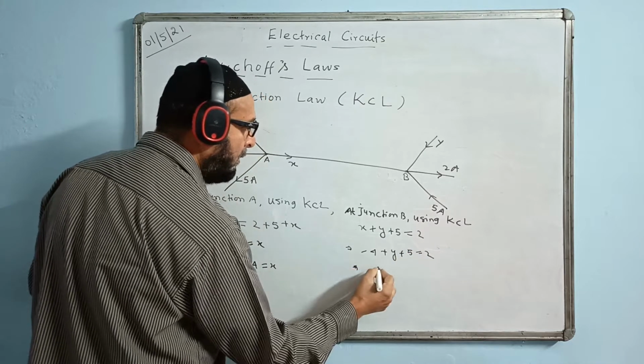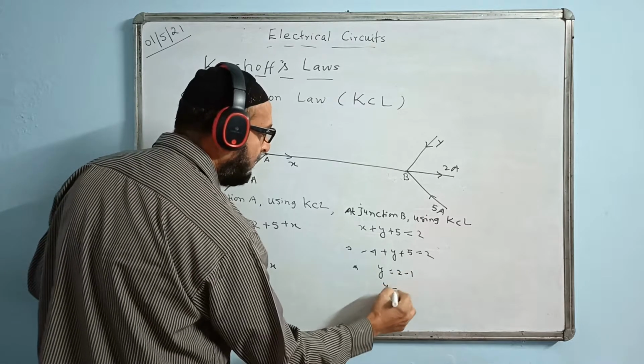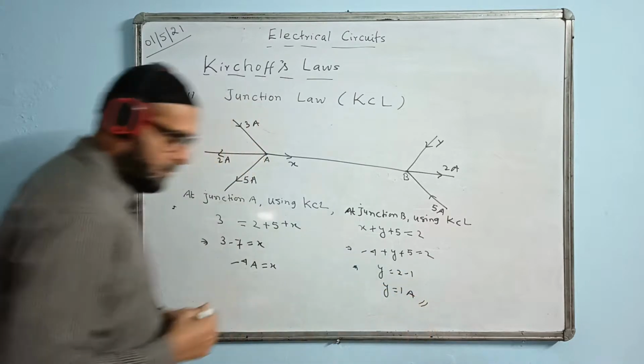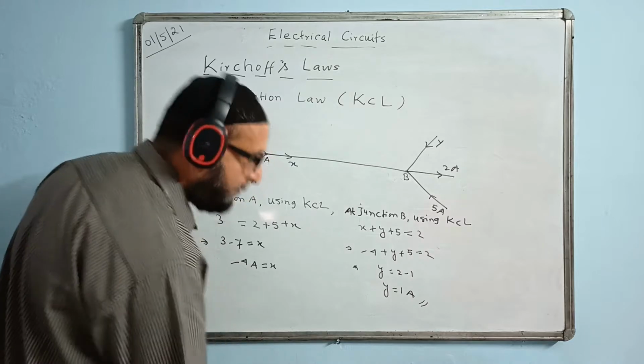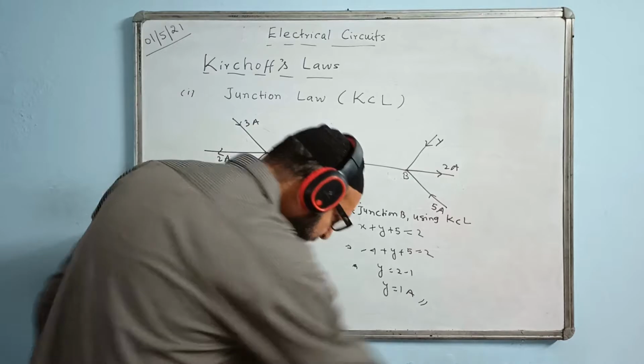And now I find the answer. 5 minus 4 is 1. That will go that side, minus 1. So Y is coming 1 ampere. The answer. So Y value comes 1. Let's see.